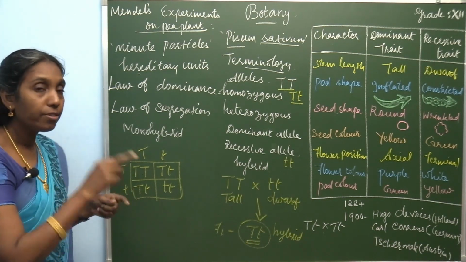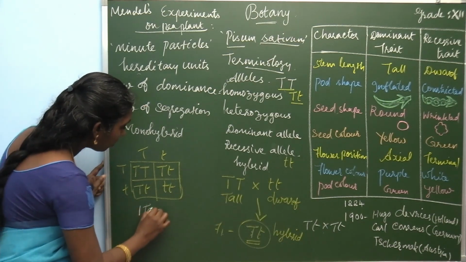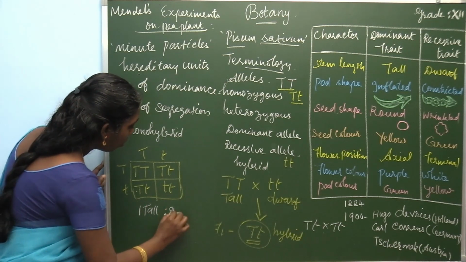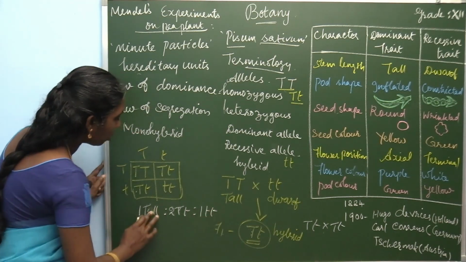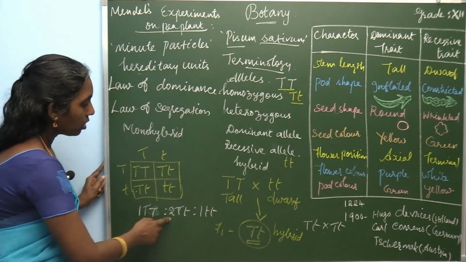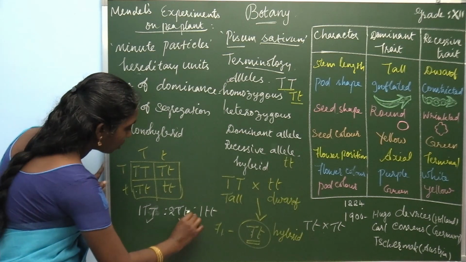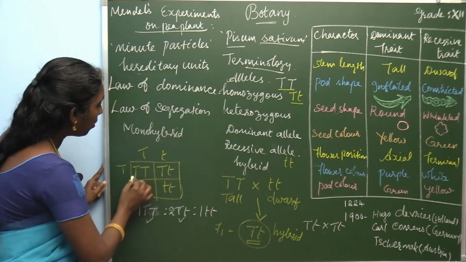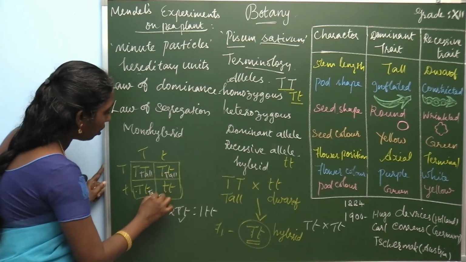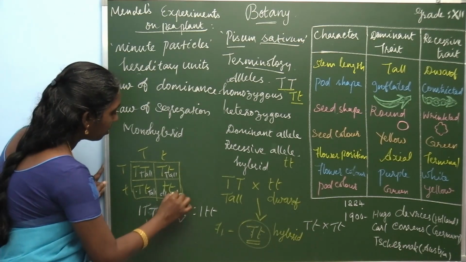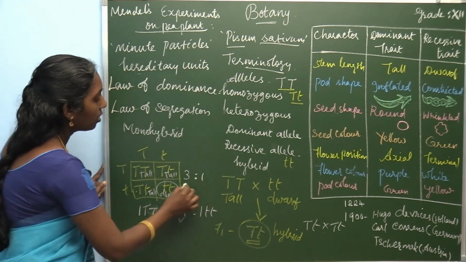So genotypically the ratio is 1 is to 2 is to 1, but phenotypically three are tall and one is dwarf, a 3 is to 1 ratio.